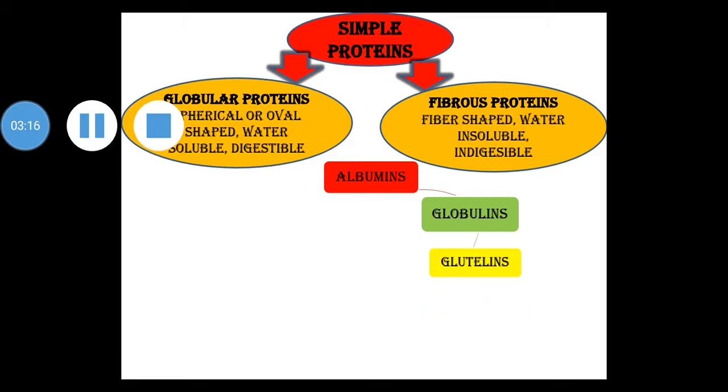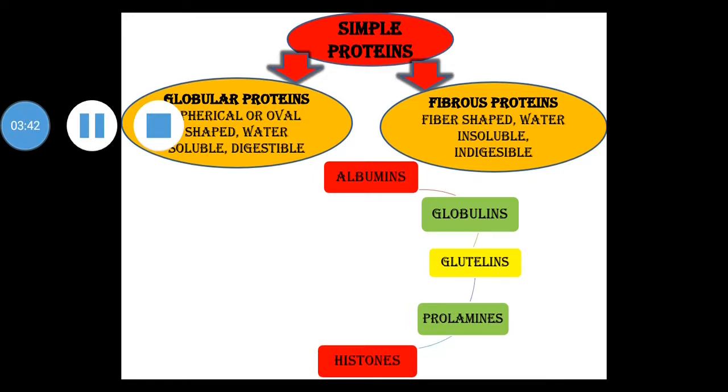Next is glutelins. Glutelins are soluble in dilute acids and alkalis. Glutelins are mostly found in plants. For example, glutelin of wheat, oryzenin of rice. Prolamins. Prolamins are soluble in 70% alcohol. Example is gliadin of wheat, zein of maize.